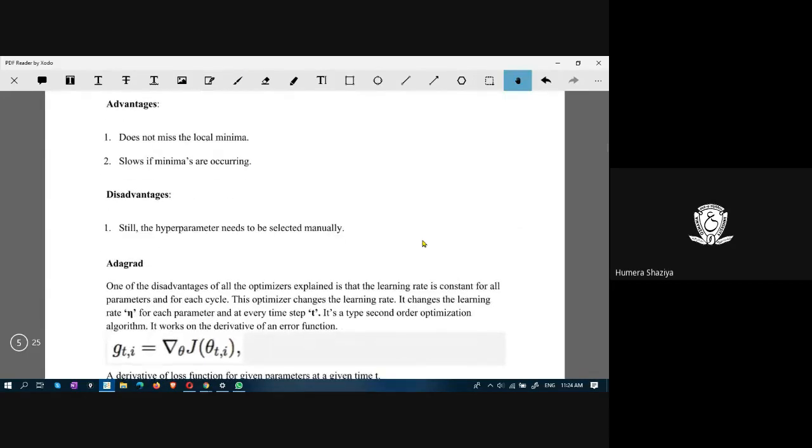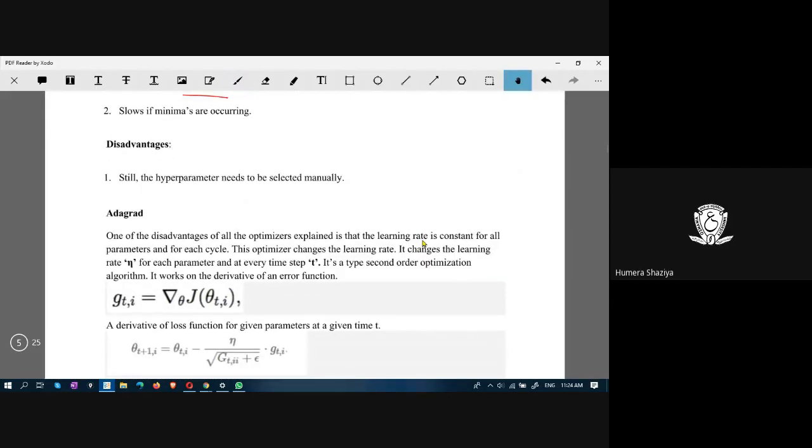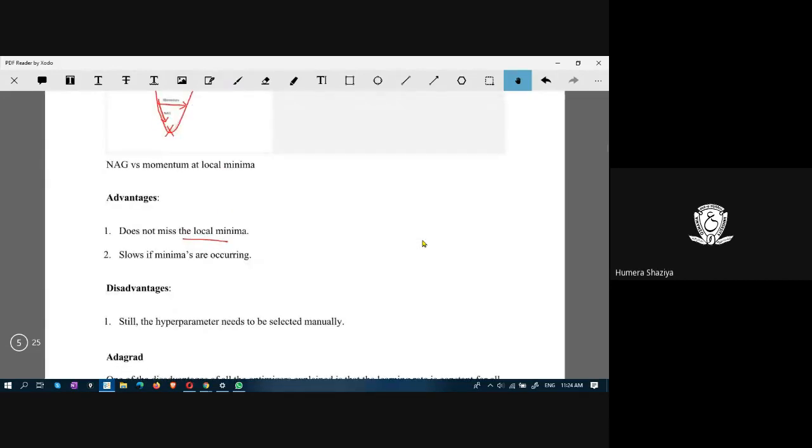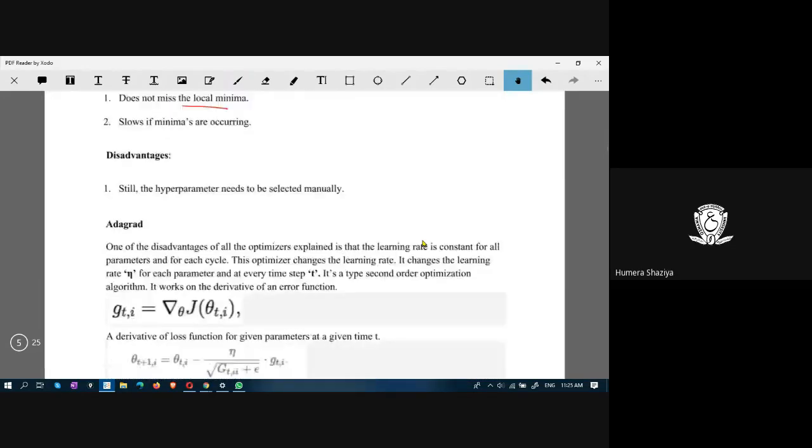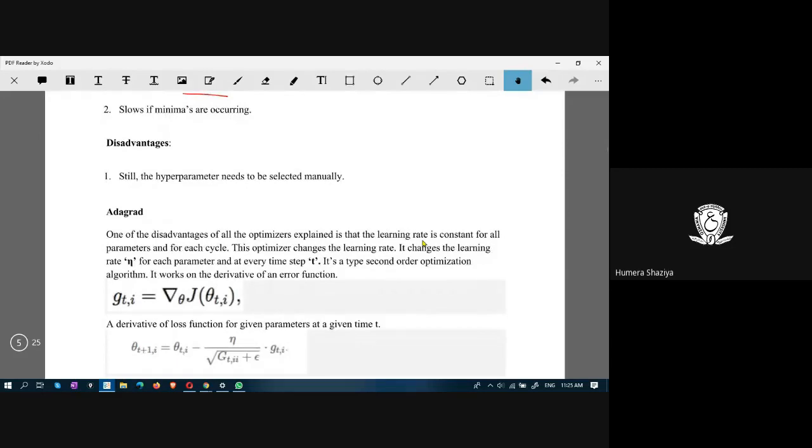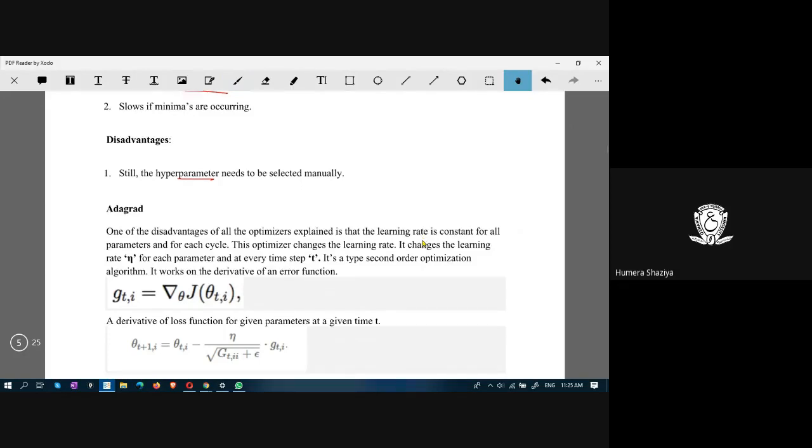The advantage is it will never miss a local minima, and it slows down if minima are occurring. It will not take large steps. The disadvantage still is the hyperparameter, the gamma, that has to be selected manually and accurately.